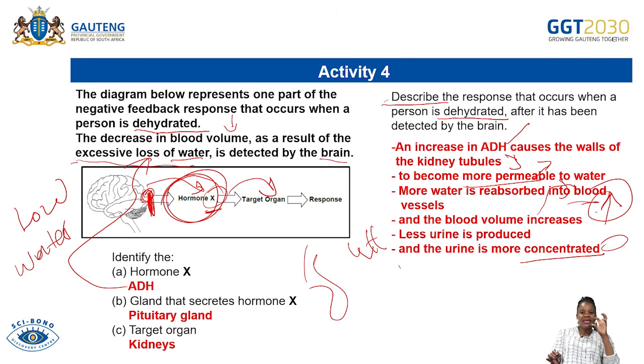In other words, it will have little water in it. Why? Because more water has been reabsorbed by the blood capillaries. As a result, the level of water in the blood will increase back to normal. So that is how we are supposed to describe the answer for this question.